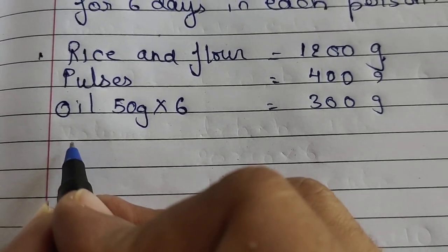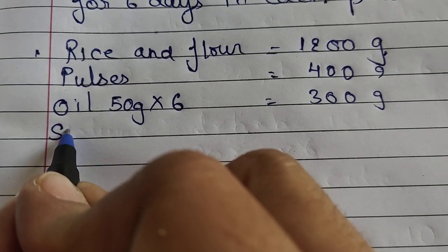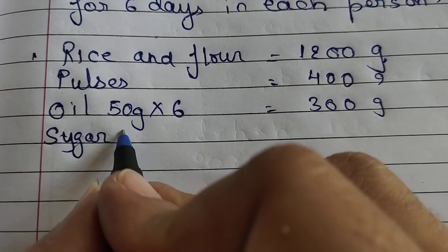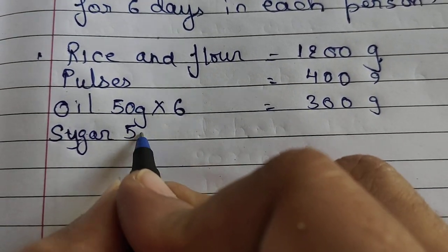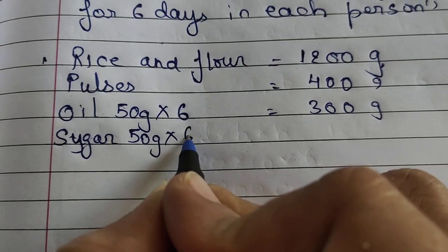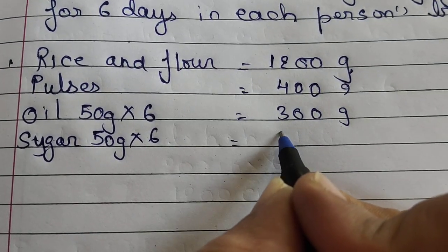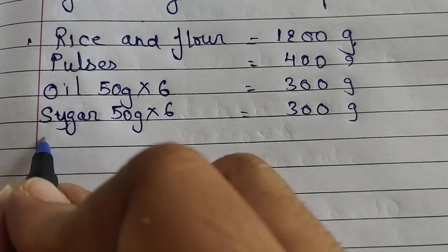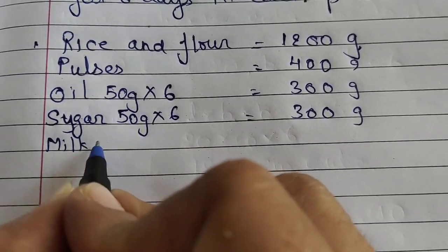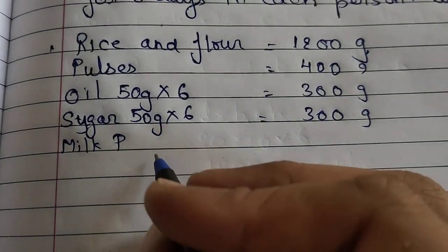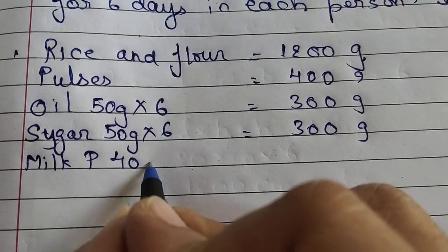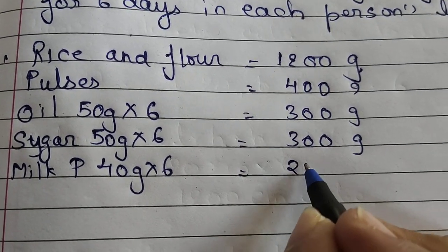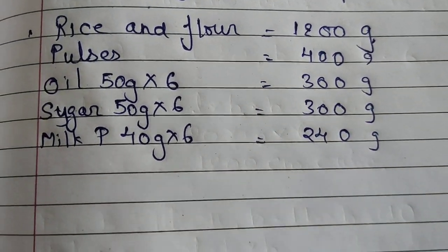Then sugar, 50 grams multiplied by 6, again we will get 300 grams. Then milk powder, 40 grams. 40 multiplied by 6, 4 sixes are 24, we will get 240 grams.